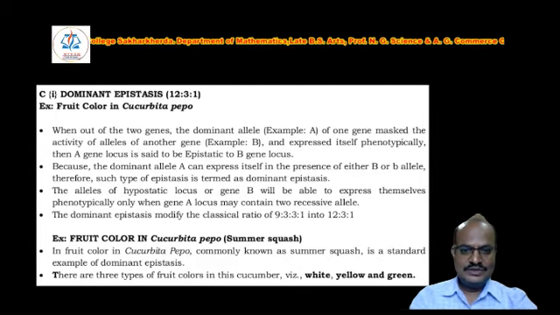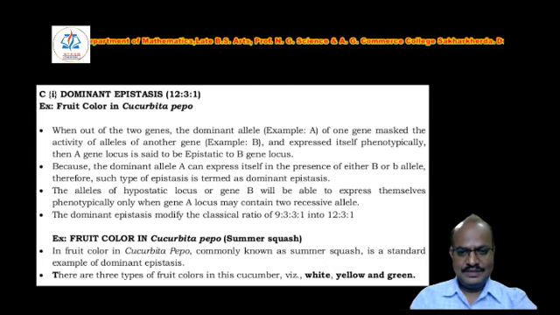The alleles of the hypostatic locus, capital B gene, will express themselves phenotypically only when the capital A locus contains two recessive alleles. Means the second gene expresses itself only when the first gene is in the recessive condition. In that, fruit color in Cucurbita pepo, that is summer squash, is a standard example of dominant epistasis.